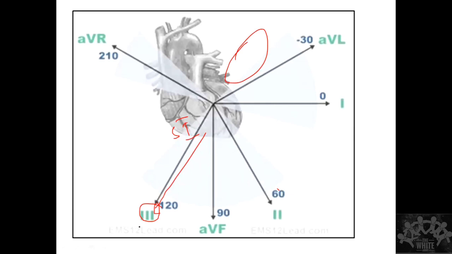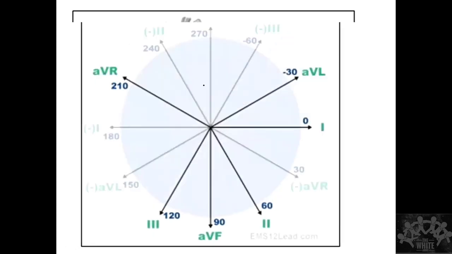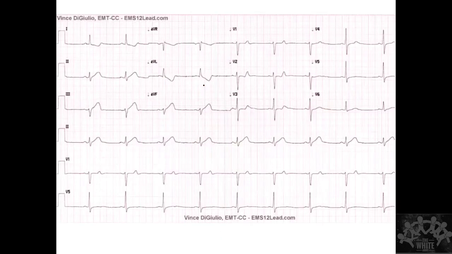So let's say there is something here like this. If I'm seeing the exact opposite, what is going to happen here? It is going to be like this. Correct? So this is ST depression. So depression is going to happen. That is what we want you to understand.